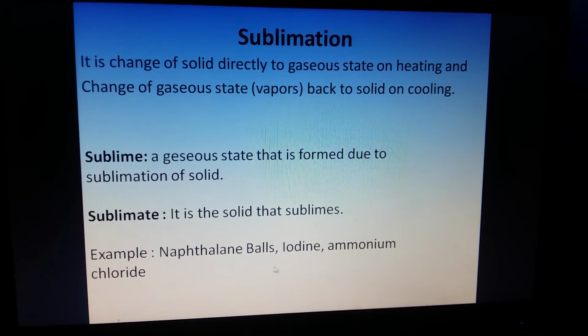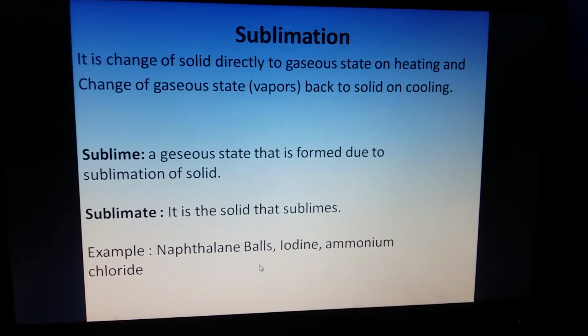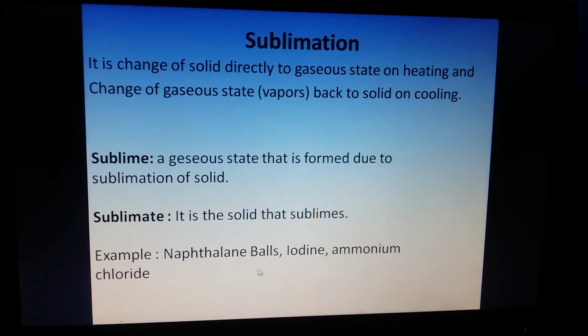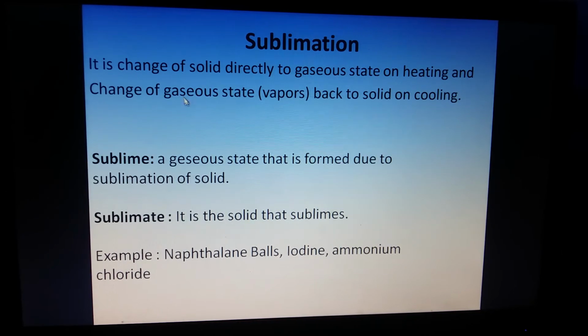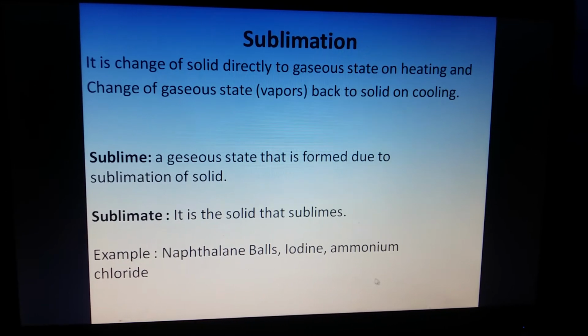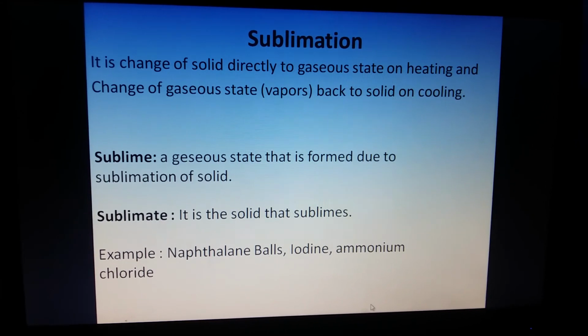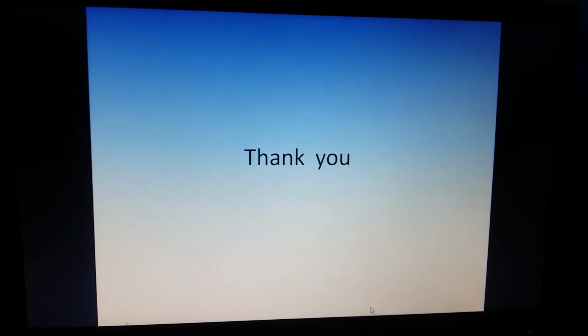For example, naphthalene balls, if they are kept, after some time they will disappear. That means the solid naphthalene balls are directly converting into gaseous state without converting into liquid. In the same way, iodine and ammonium chloride also undergo sublimation.